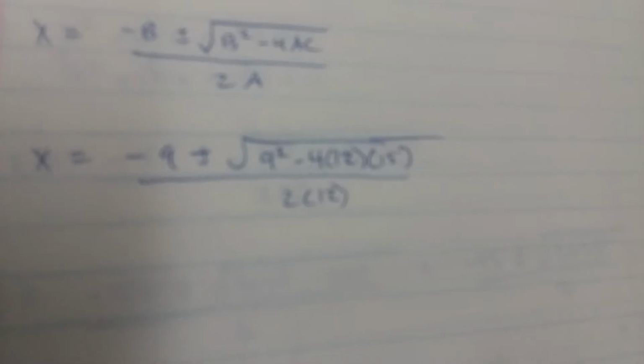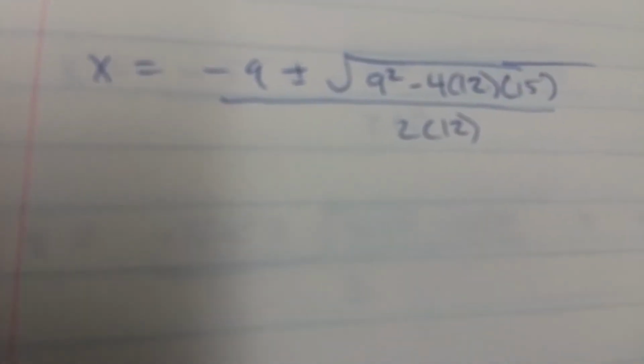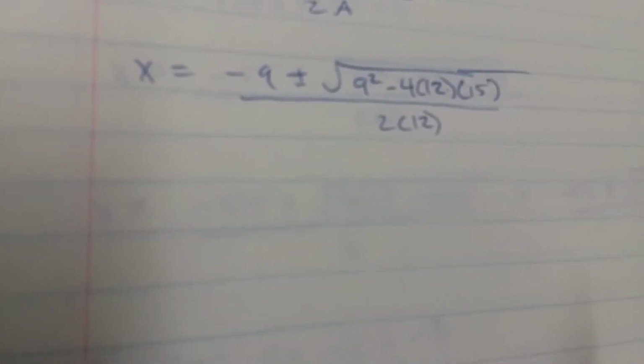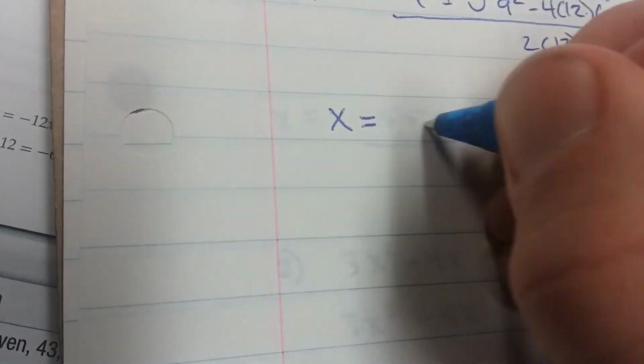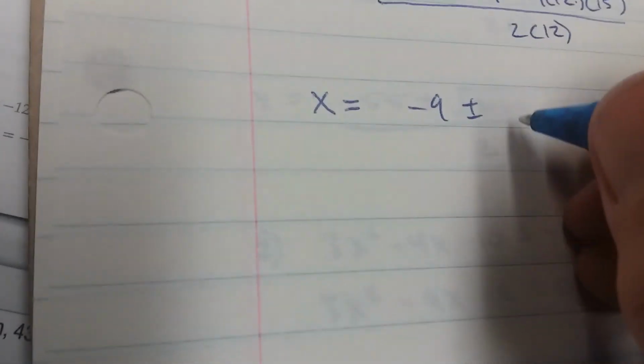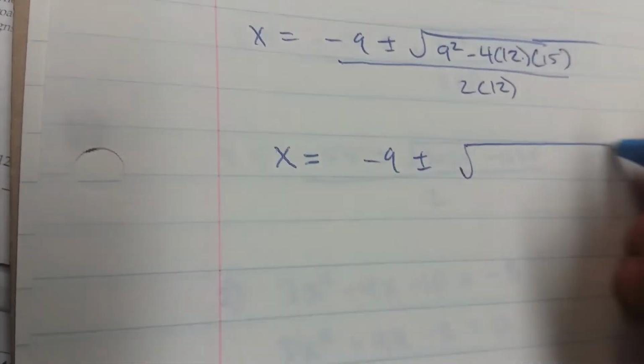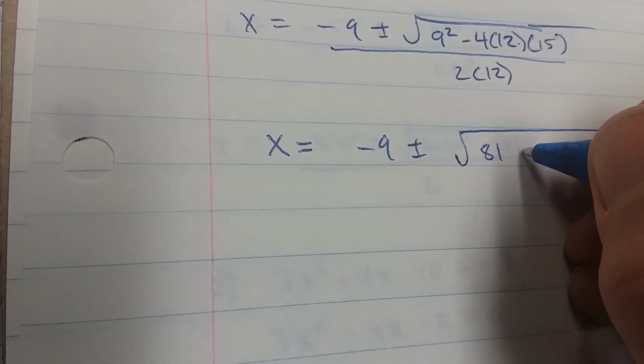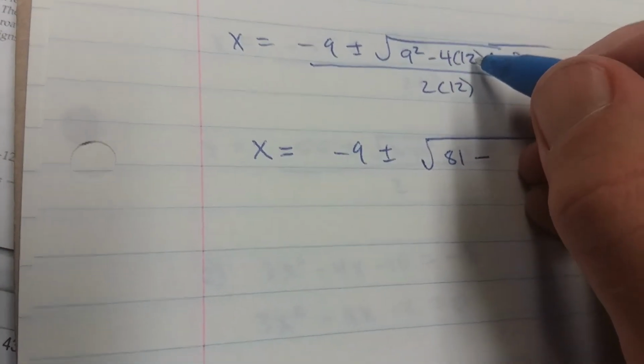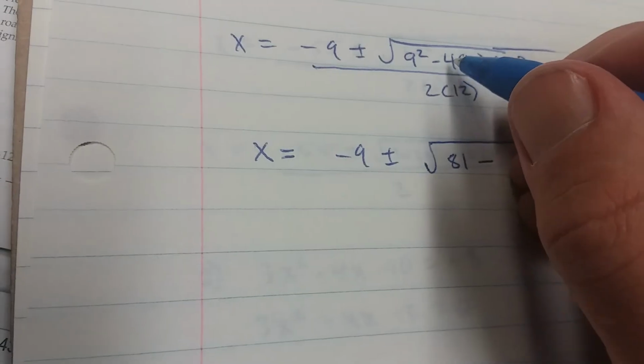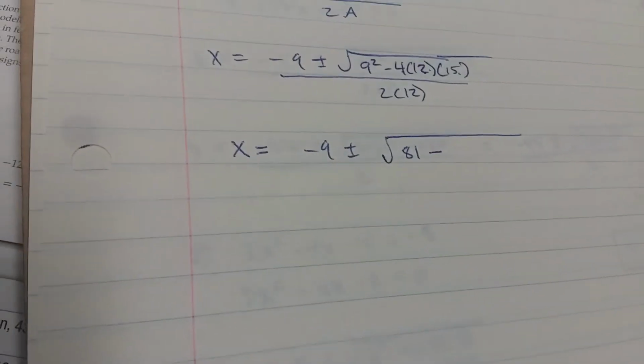Okay. That is x equals negative 9 plus or minus 81 minus 4 times 12 times 15.